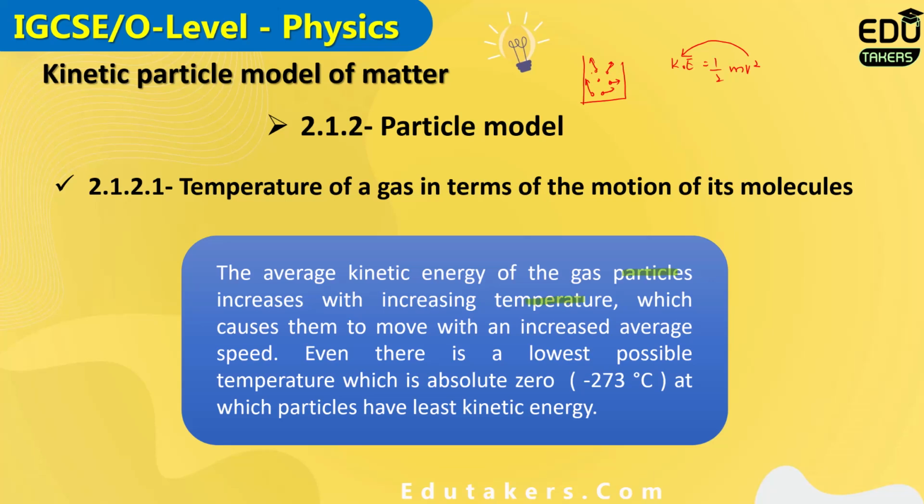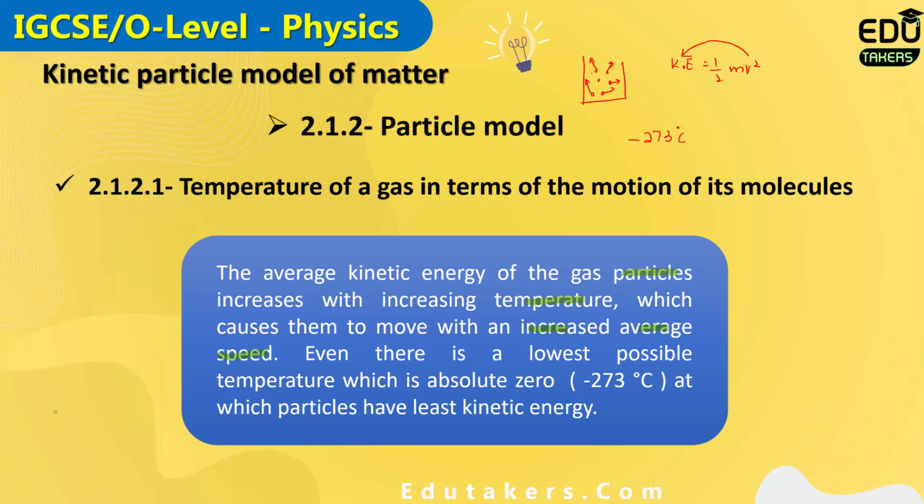When you increase the temperature, the average kinetic energy of the gas particles increases, which causes them to move with an increased average speed. Because when you increase the temperature, the particles move very rapidly, due to which the average kinetic energy increases. Even at the lowest possible temperature, which is minus 273 degrees C, as the temperature is lowest, the kinetic energy would be lowest. So at the lowest possible temperature, which is minus 273 degrees C, the particles have the least kinetic energy.